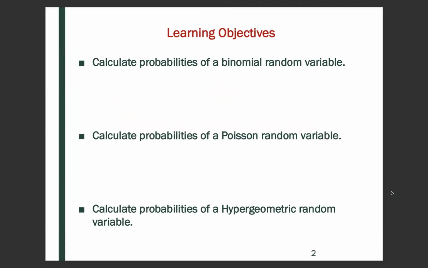Our learning objectives are to calculate probabilities of a binomial random variable, calculate probabilities of a Poisson random variable, and calculate probabilities of a hypergeometric random variable.